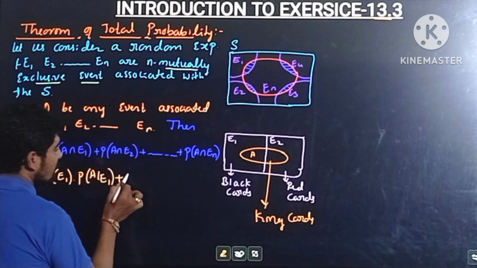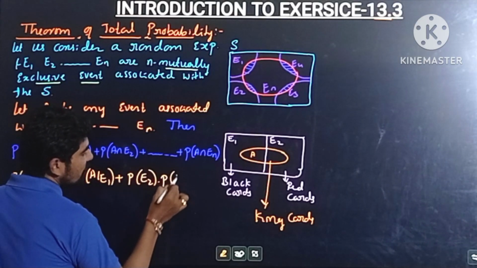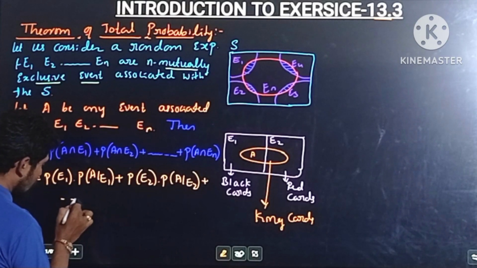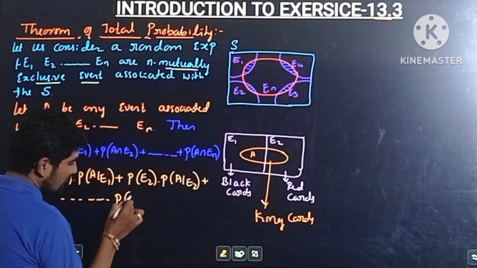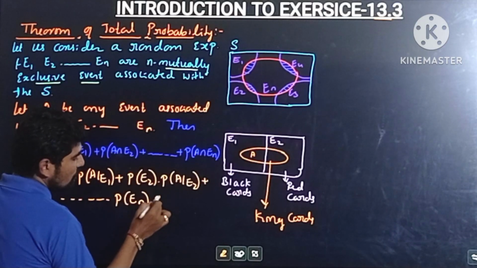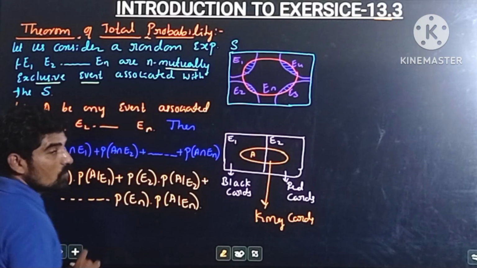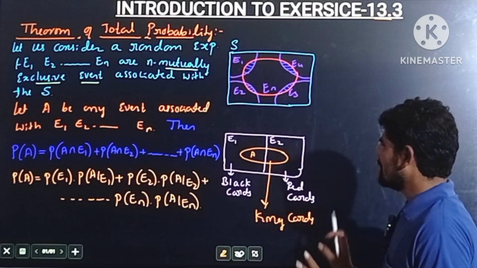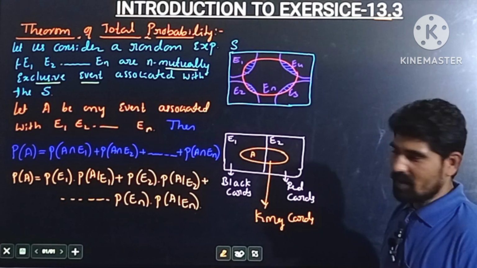Probability of A is equal to probability of E1 into probability of A by E1 plus probability of E2 into probability of A by E2 plus, and so on, plus probability of En into probability of A by En. So this is the total probability of the event A. I hope all of you understood. So this is the total theorem of probability.